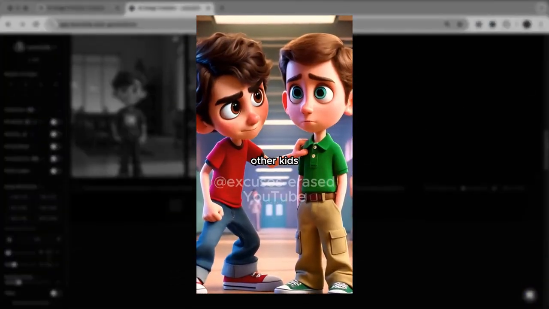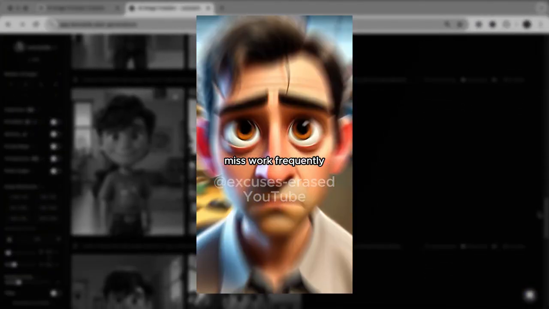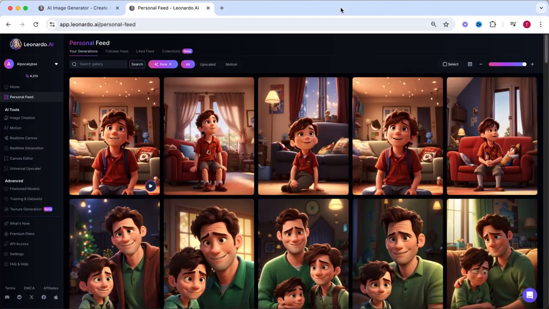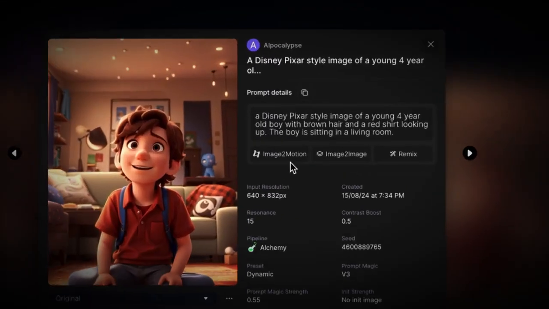But as you can see in the example video, they are using a subtle AI-generated video version of these images. You can actually use Leonardo for this as well. Once you generated your images and decided which ones you want to use, you can simply select an image and use the image to motion feature.